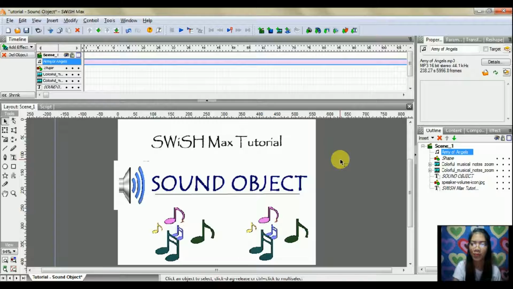The name of the track is also shown in the outline panel. The name is based on the file name. If the object is set as a target, the name is the script reference.